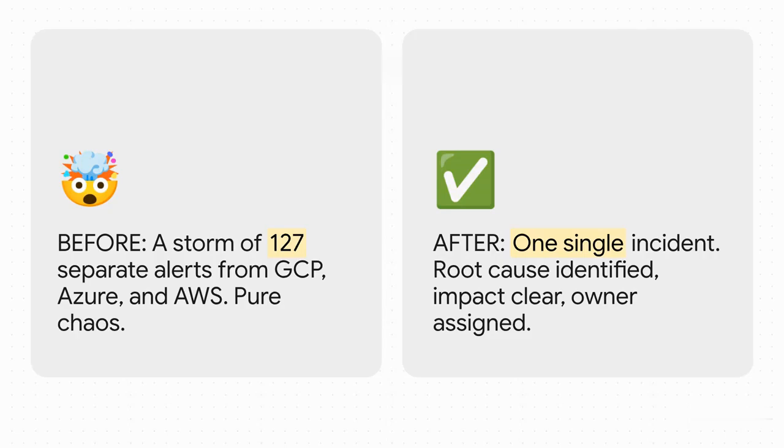In this slide, this is the payoff. On the left, you see the before state, 127 separate, frantic alerts from 3 different systems. It's just pure chaos. But on the right, you see the result of our architecture, one single incident. It clearly states the root cause was the GCP database failure, it outlines the impact on the API and the web services, and it automatically assigns it to the database SRE team. I mean, it is literally the difference between chaos and control.